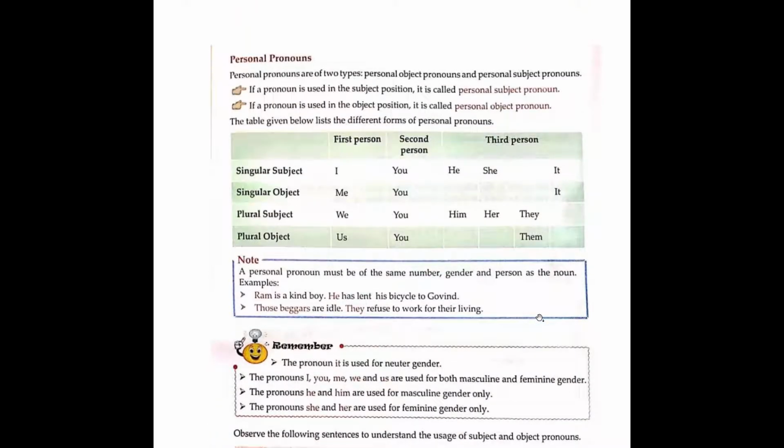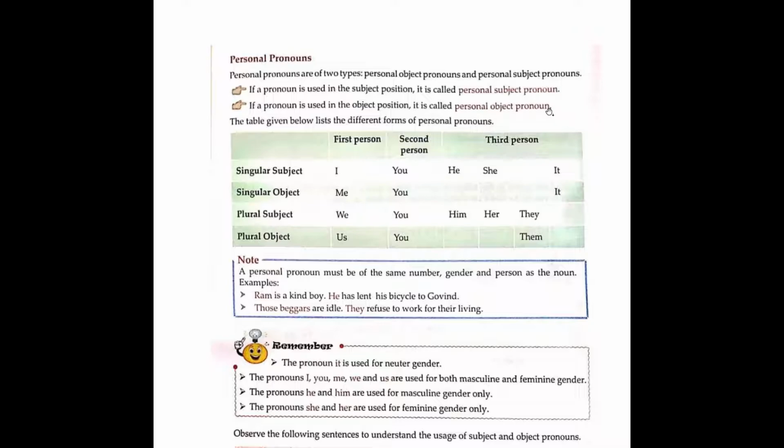I'm going to start with personal pronouns. There are two types of personal pronouns. Number 1, personal subjective pronouns, and number 2, personal objective pronouns. If a pronoun is used in the subject position, we call it a personal subjective pronoun. If a pronoun is used in the objective position, we call it a personal objective pronoun.